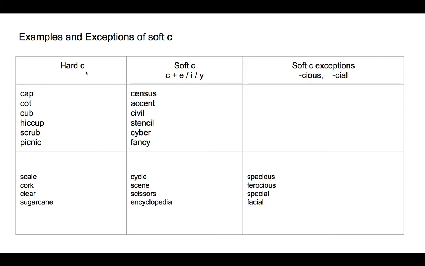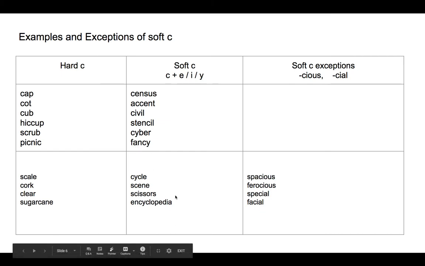Hard C sound K: cap, caught, and so on. Soft C sound S: census, accent, civil, stencil, cyber, fancy. Here are some more examples of soft C.